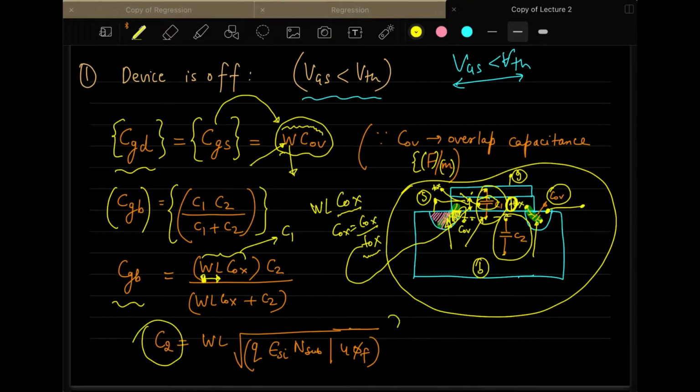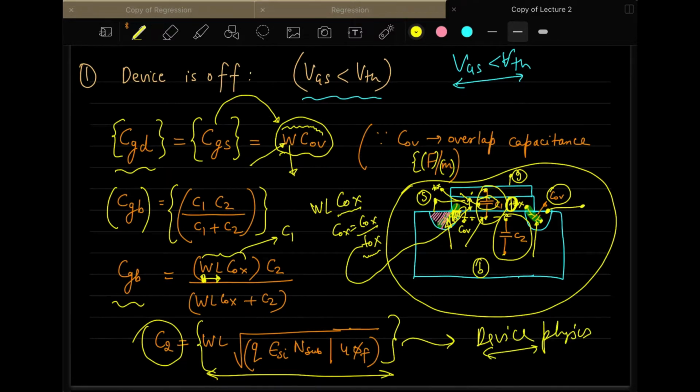And C2 is from the device theory. There is no point in understanding this here, because for this you need to know device physics, so I don't want to go into the details of it. You can just take it as such that this is the value of C2.